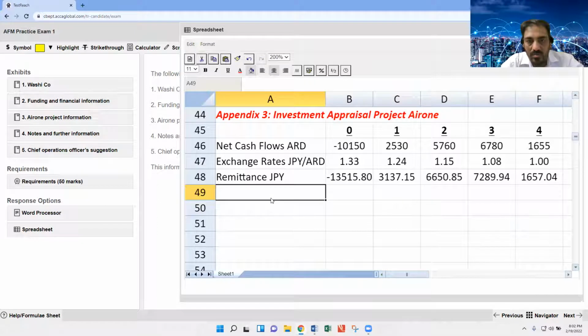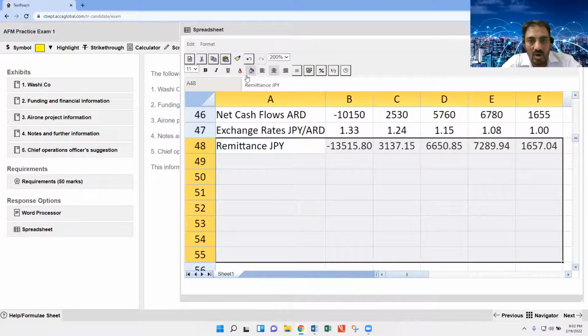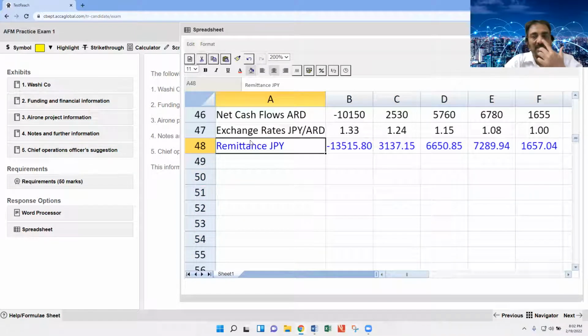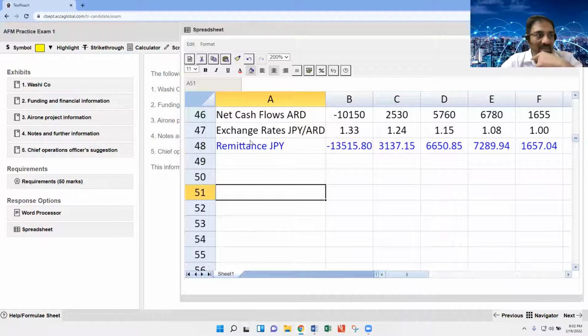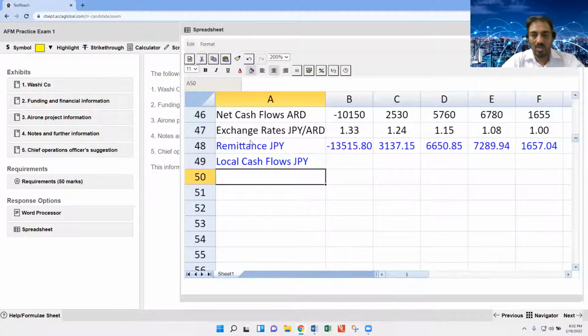Okay, that now becomes the remittance. Now all the cash flows we need to incorporate in terms of the JPY. Now incorporate local cash flows in JPY.